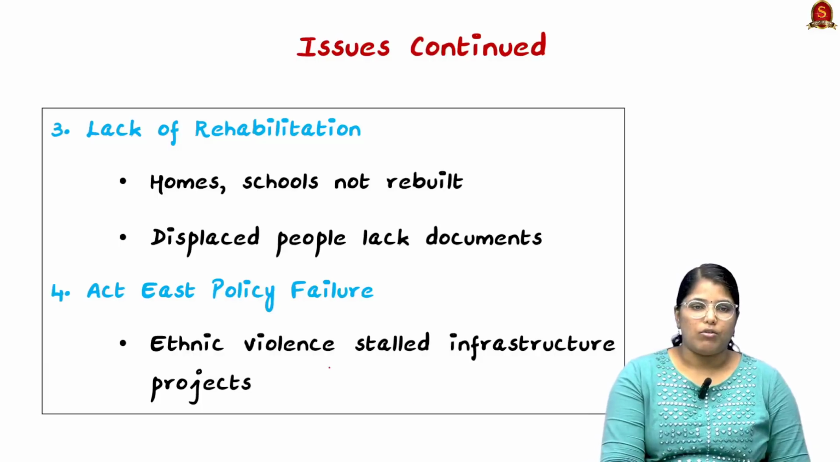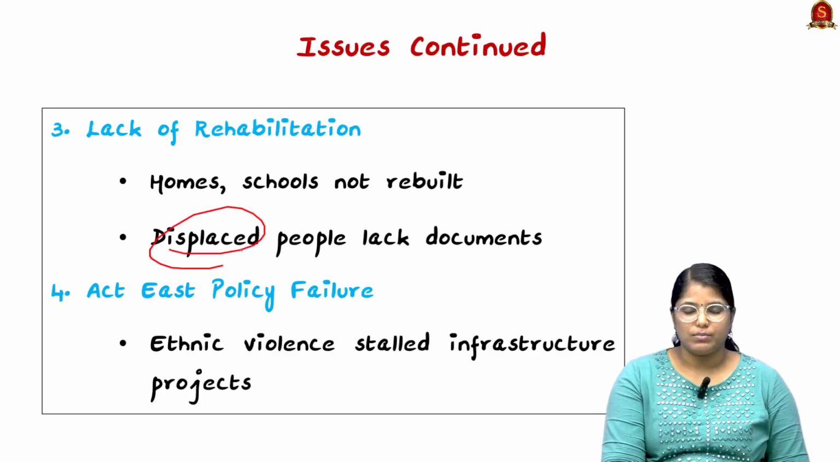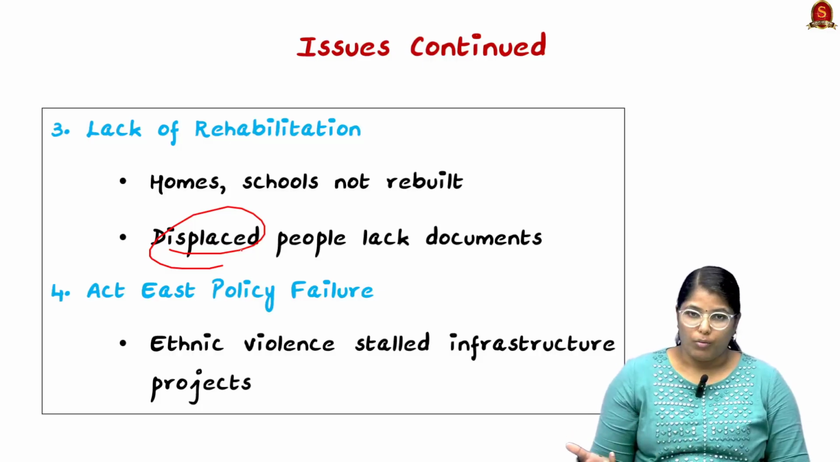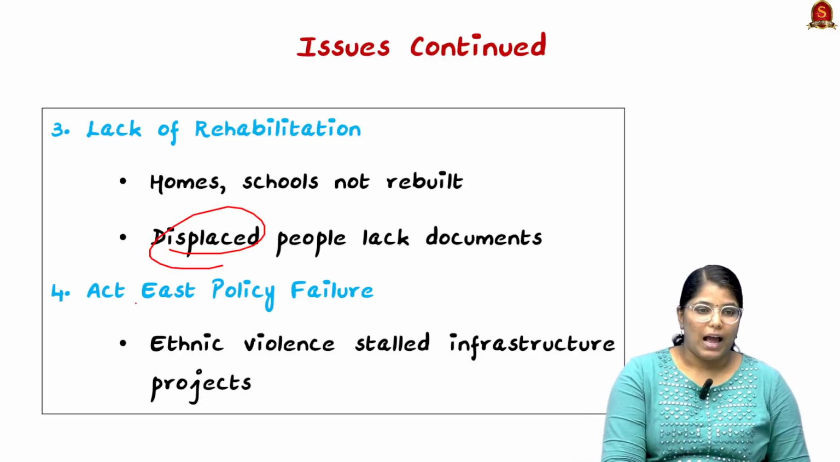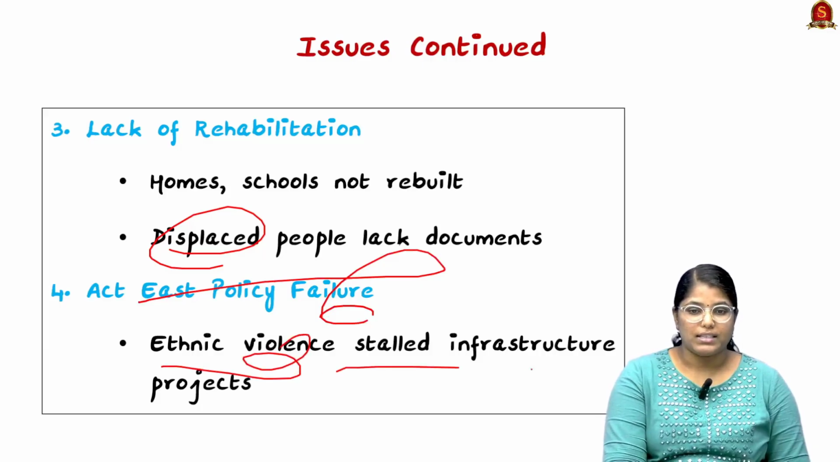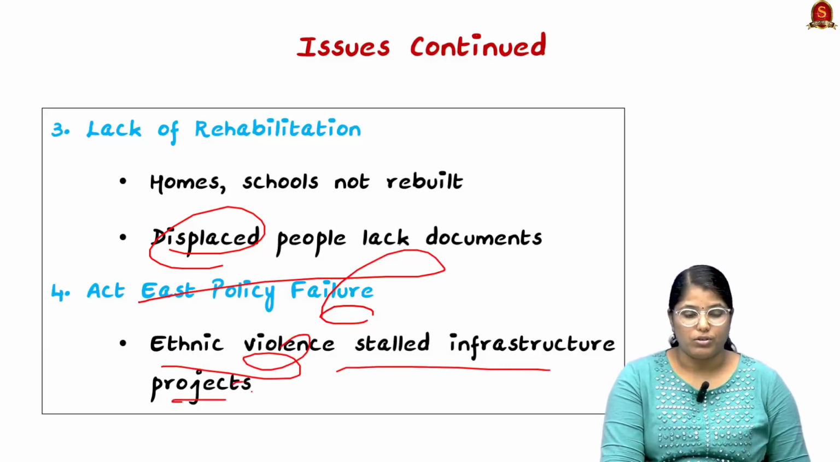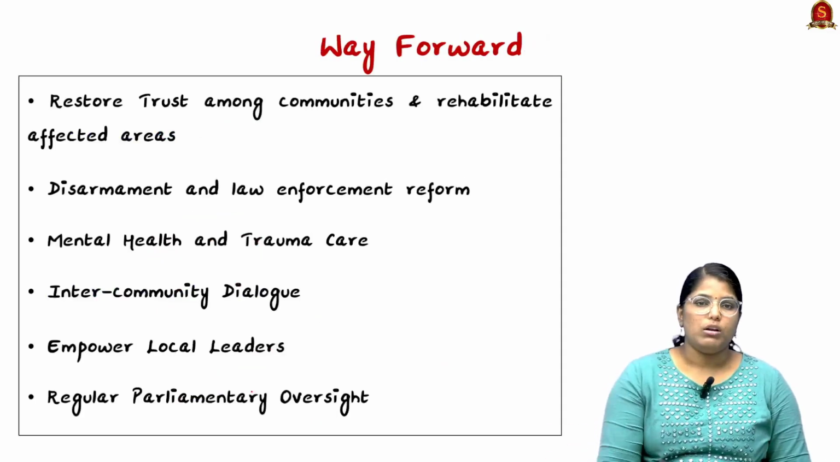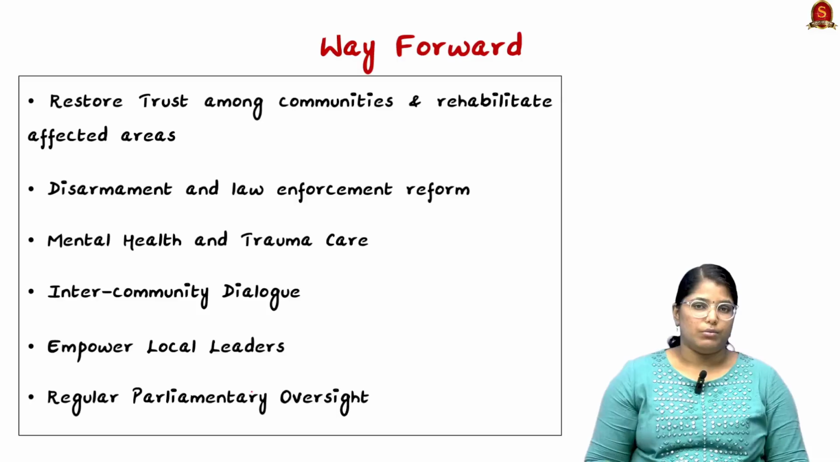Thirdly, there is a lack of rehabilitation. A lot of houses and schools are not rebuilt, and a lot of people have been displaced from their own land, and they lack documents also. And we have the Act East policy failure. We have ethnic violence and stalled infrastructure projects, especially with our neighboring countries.